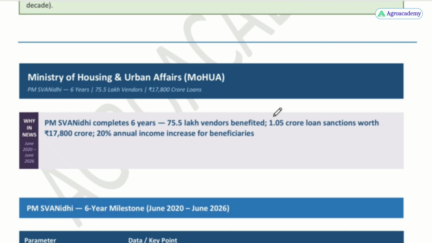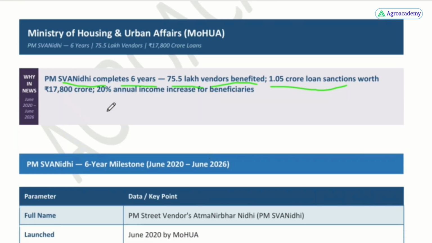Next, the Ministry of Housing and Urban Affairs. The PM Swanidhi scheme has completed 6 years and 75.5 lakh vendors have been benefited. 1.05 crore loans have been sanctioned. Okay, and due to this, 20% of annual income has increased for the beneficiaries.